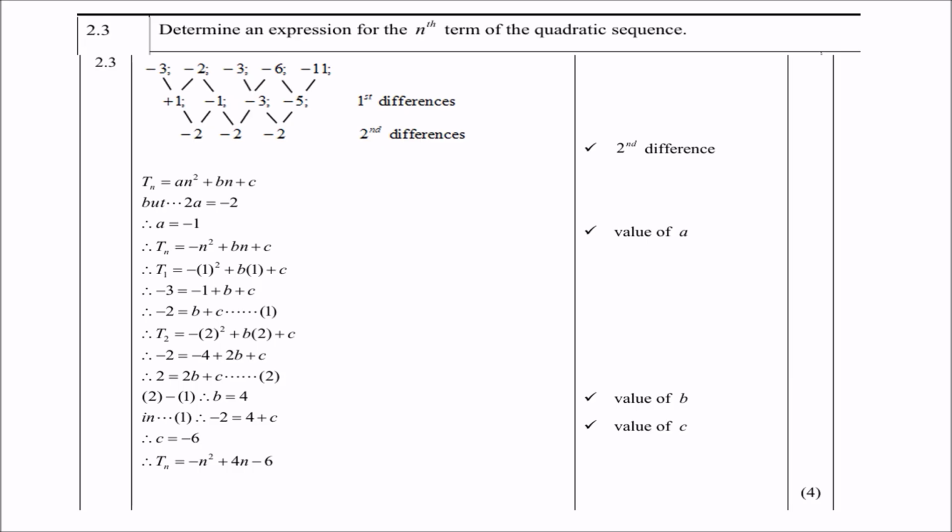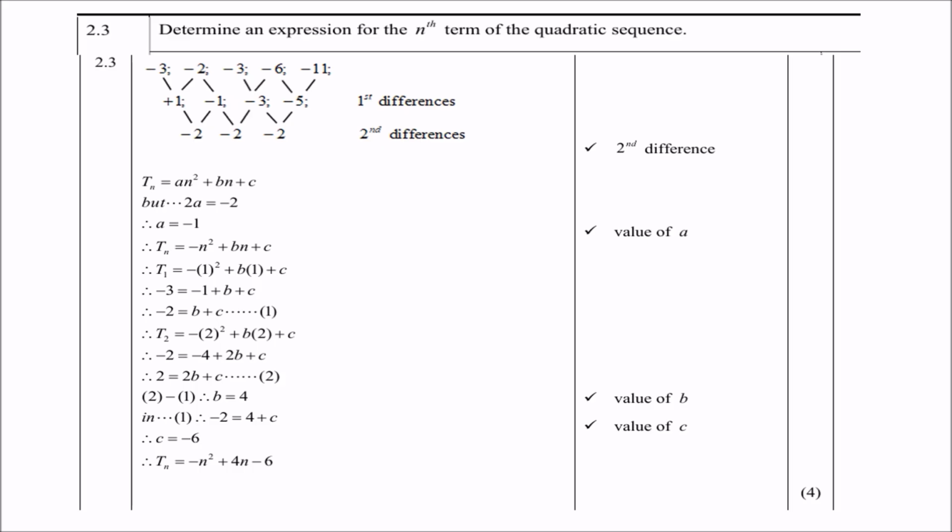You will notice that the 2's will cancel and the c's will cancel. So therefore we now have a value for b. So now we've got a and we've got b, and now we can find c. Well, for c you can just substitute a and b into any of the equations and you'll get c equals -6. So therefore the final answer is Tn equals -n squared plus 4n minus 6.